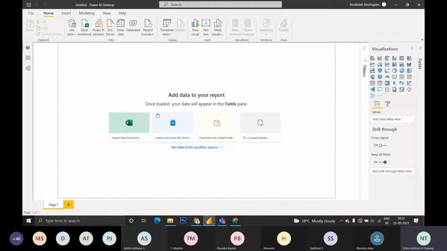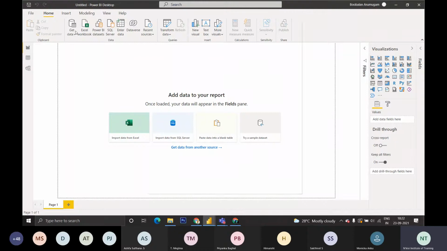Okay, there are three views available in this. I'm moving on to the screen. The first thing is Get Data. From this Get Data, you can load the data from any type of document.